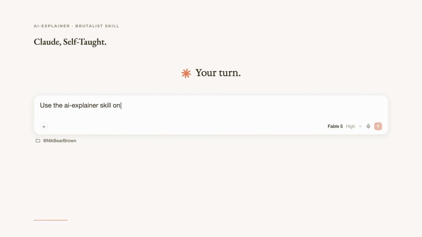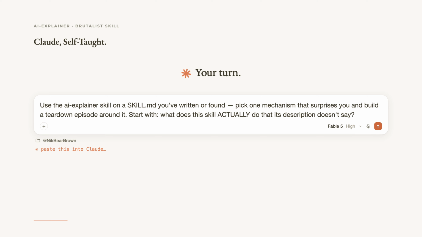Your turn. Here's the prompt, read it with me. Use the AI Explainer skill on a skill.md you've written or found, pick one mechanism that surprises you and build a teardown episode around it. Start with: what does this skill actually do that its description doesn't say? That last clause is the teardown law at work. The description is the readme, the mechanism is what you find when you actually read the file. Read it all the way through. Find the line that doesn't belong in a summary, that's your episode.